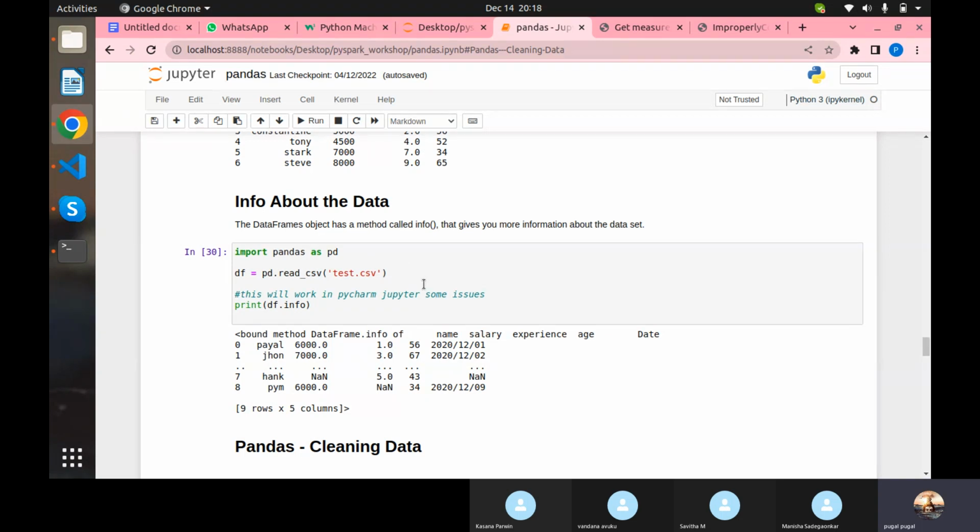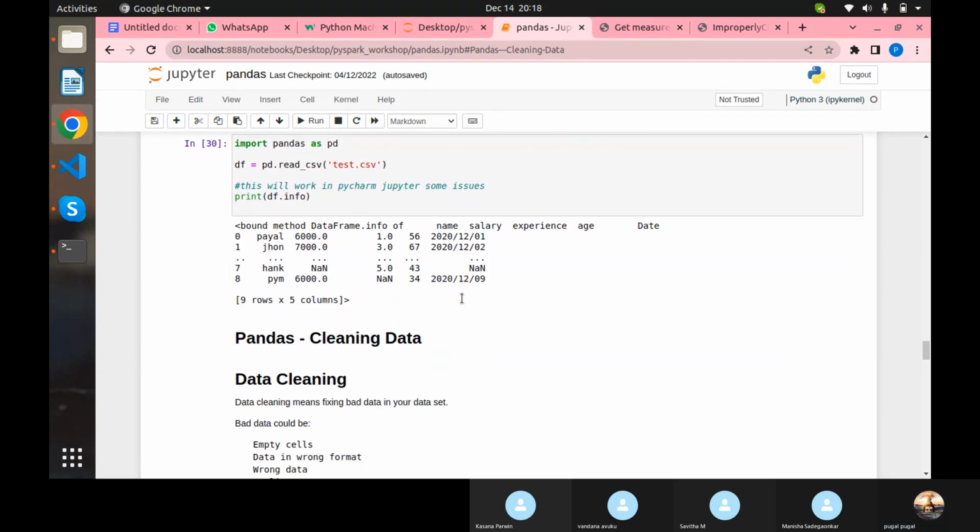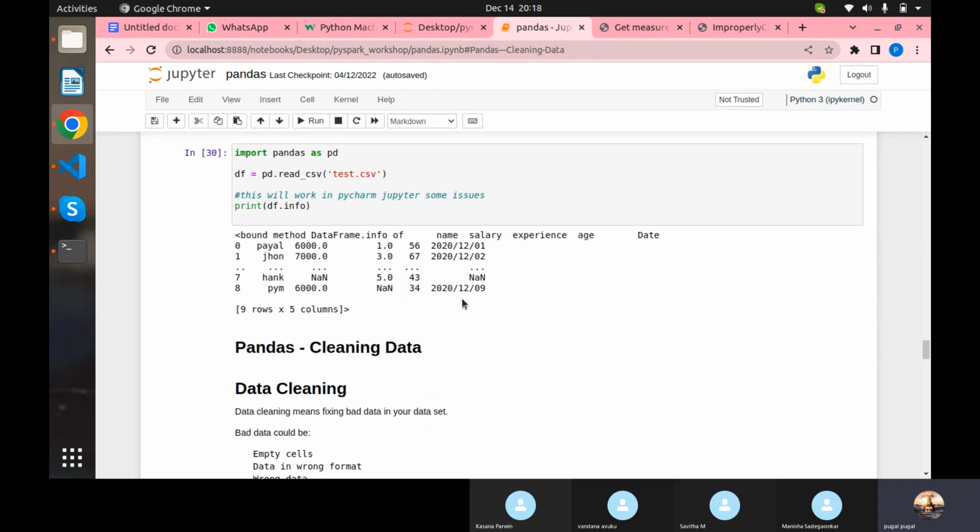And following that, cleaning the data. This is one of the most important things for each and every data frame, and each and every person who wants to become a data analyst should know these things. What does that even mean in the sense?